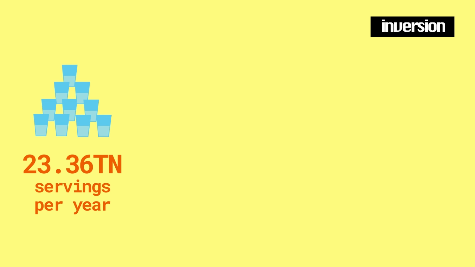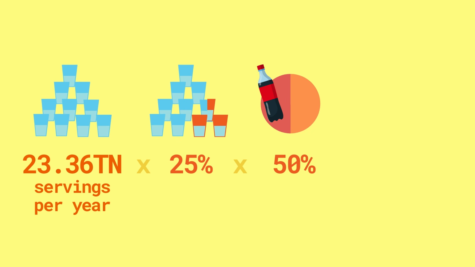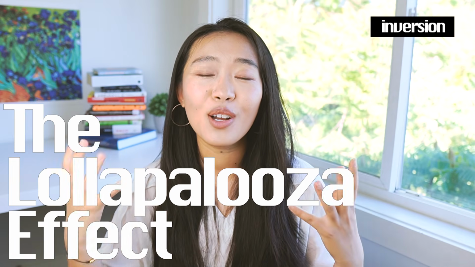Well, of course, we'll use inversion again. There are two main factors. One is that of all the water consumed around the world, 25% will be some sort of soft drink. And then within that market, Coca-Cola will take 50% and the competitors will take the other 50%. And in order to achieve that, we need to have an outlier, an exponential result, right? The Lollapalooza effect. So we need as many factors working for us as possible.